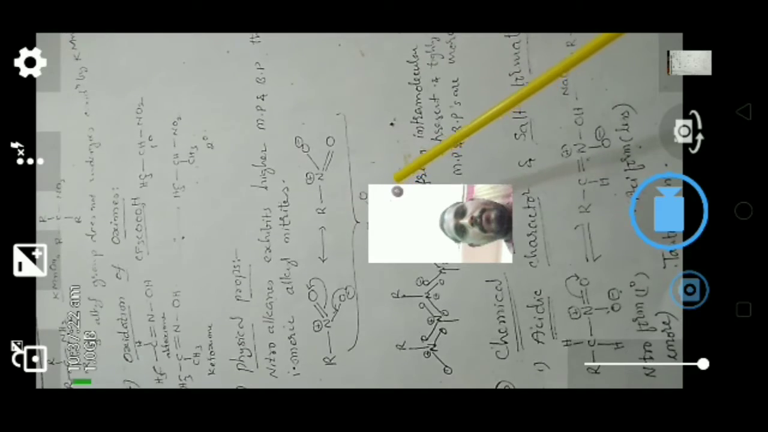Now coming to the physical properties. Nitroalkanes exhibit higher melting and boiling points than the isomeric alkyl nitrites because of the stronger intermolecular forces present, and they are highly polar. That is why they exhibit higher melting and boiling points than isomeric alkyl nitrites. These are stronger intermolecular forces, because here the molecules are tightly bonded. That is why they possess higher melting and boiling points than alkyl nitrites.